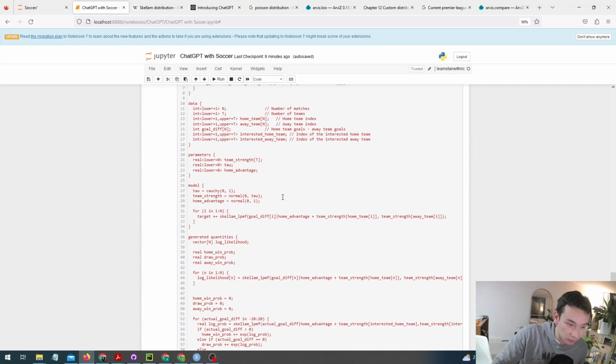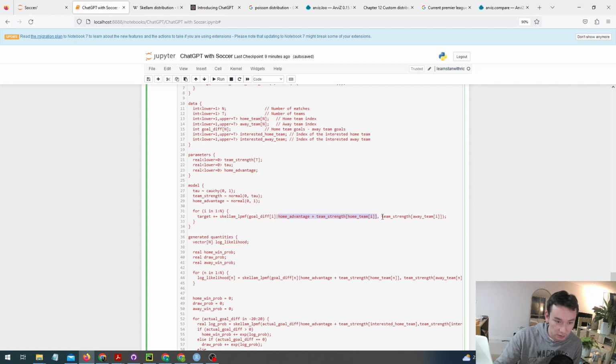The other thing that's really important to note about a Skellam is that these two team strengths, here and here, need to be greater than 0. And so what I've done is I've put constraints on the parameters. Team strength has to be greater than 0, and also home ground advantage is also greater than 0. So it sort of acts like another layer of regularization that's going to help us get a fit.